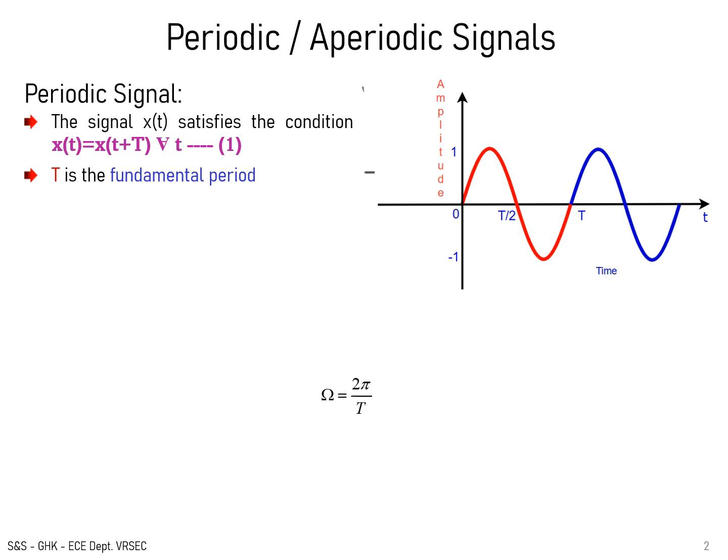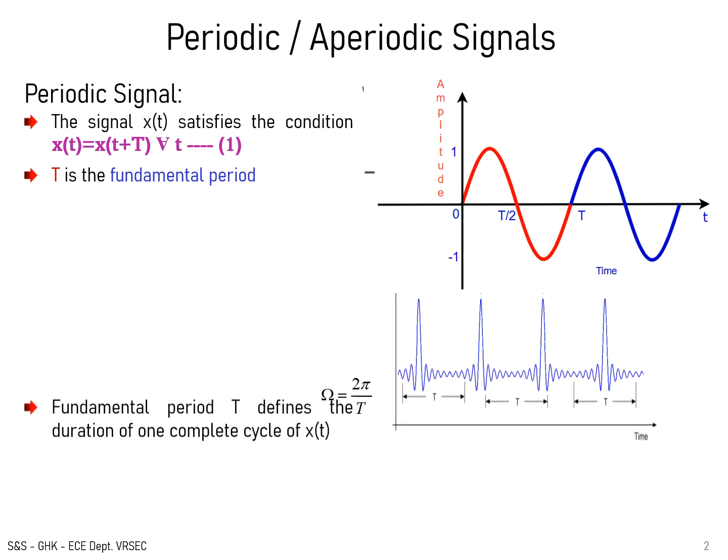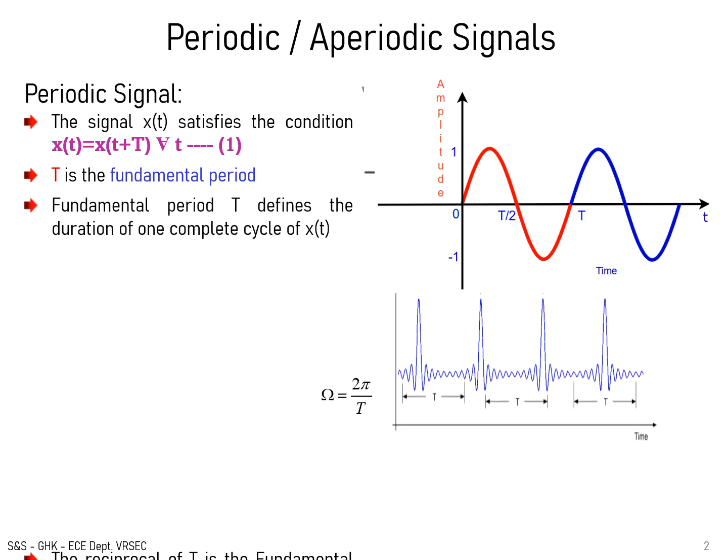Here, in this waveform, this red color curve shows one complete cycle of a sinusoidal waveform, and its time period is referred to as the fundamental period, and its inverse is defined as the fundamental frequency.